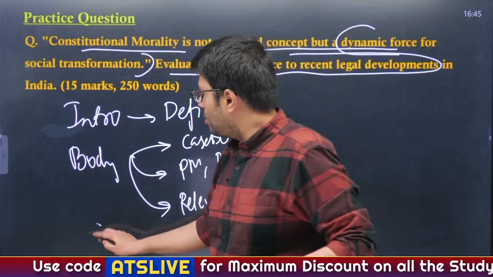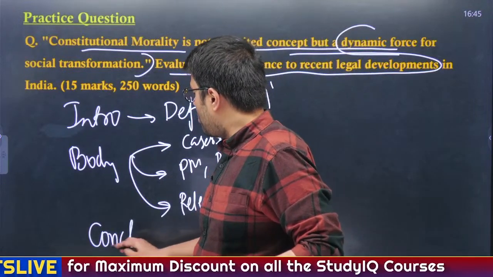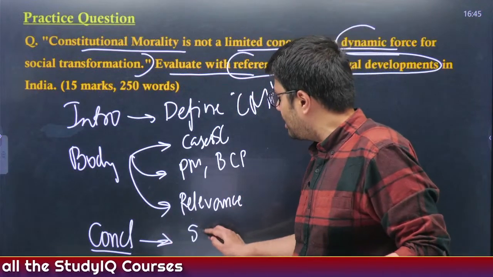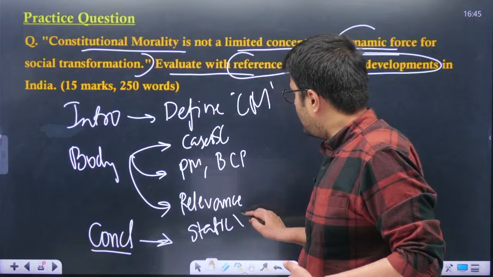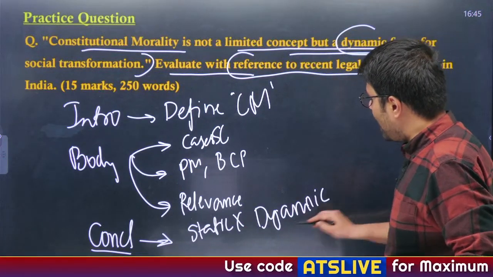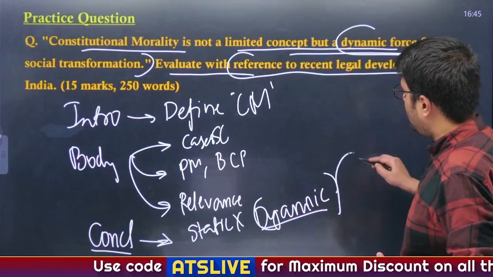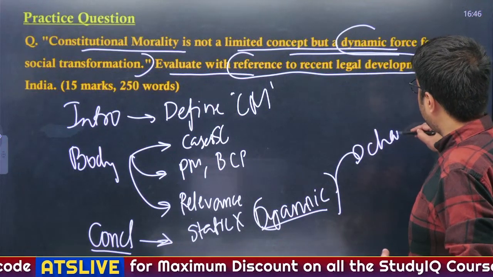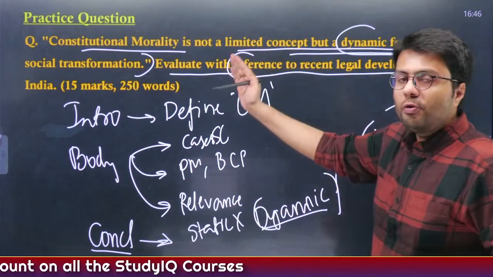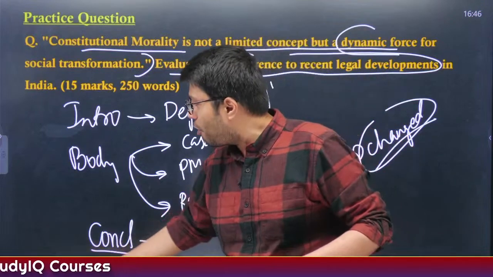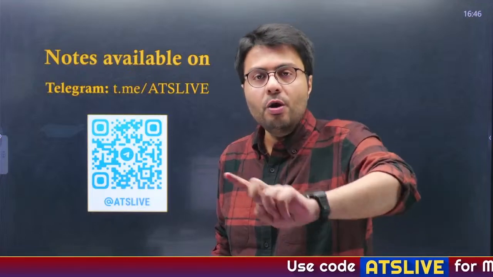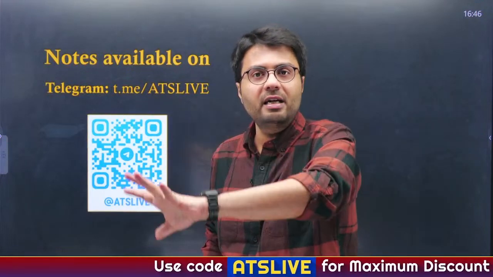Now to conclude, you will say how constitutional morality has evolved, that this concept is actually not a static concept, rather it is a dynamic concept. That means we should not just blindly trust the constitution; rather the constitution should also be changed as per the demands of changing times and the demands of the public. So this is how you will attempt your answer. If you have any problem, please submit your answers in the group, and I request each and every one of you to help your fellow aspirants in getting their answers right.